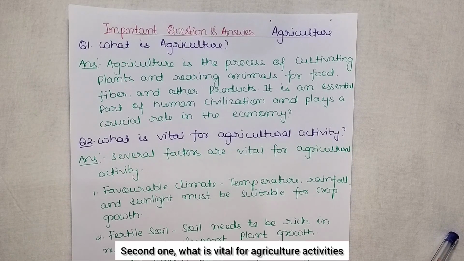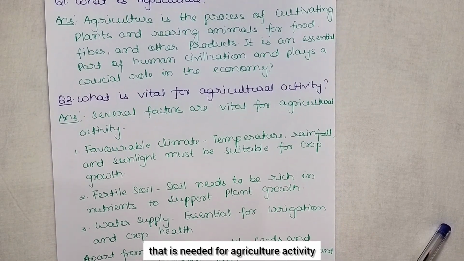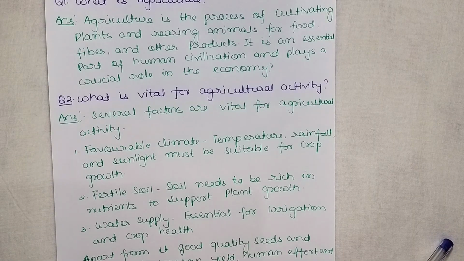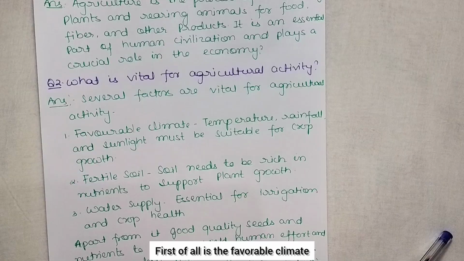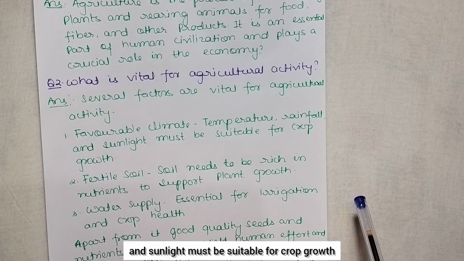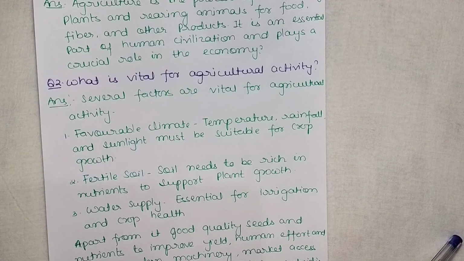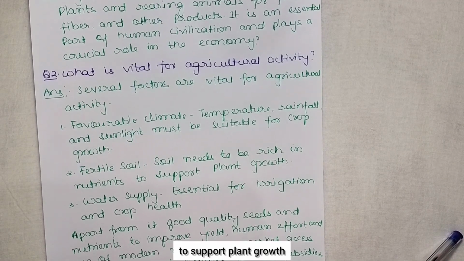Second one, what is vital for agriculture activity? What important things are needed for agriculture activity? Several factors are vital. First of all is the favorable climate. Here temperature, rainfall and sunlight must be suitable for crop growth. Fertile soil: soil needs to be rich in nutrients to support plant growth.